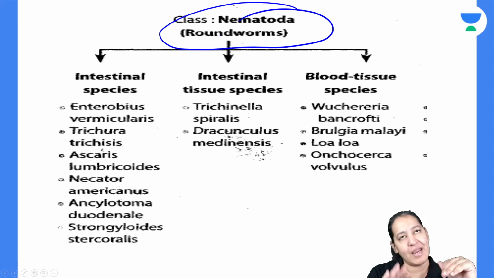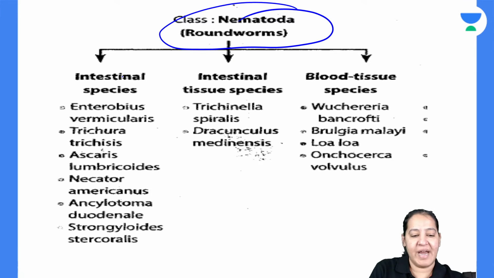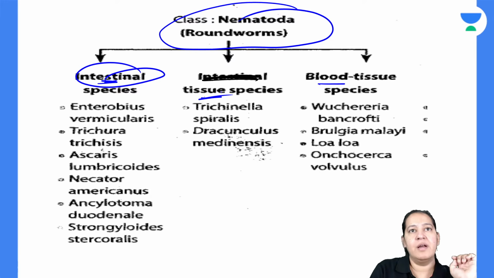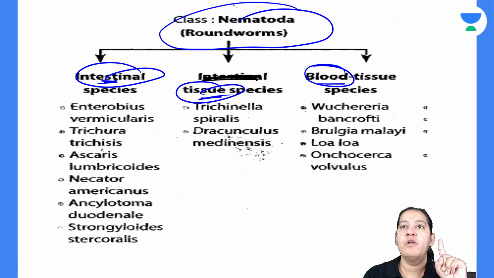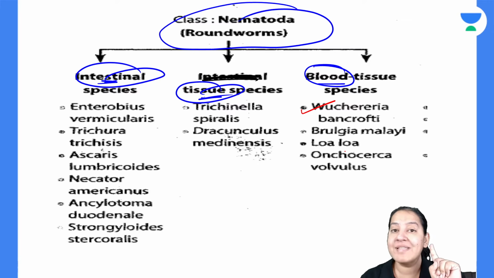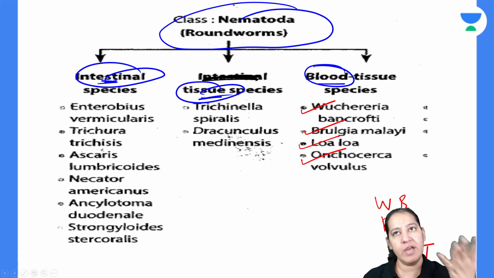Nematodes are the roundworms. Again, divide them into 3 categories: the one which resides in intestine, the one which resides in tissue, and the one which resides in blood. So intestinal, tissue and blood. In blood, there are 4. Let me start with blood. Wuchereria bancrofti, that will cause elephantiasis. Brugia malayi. Loa loa and Onchocerca volvulus. So these are the 4 blood.